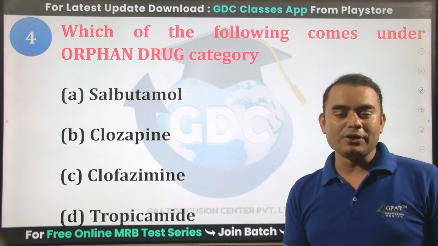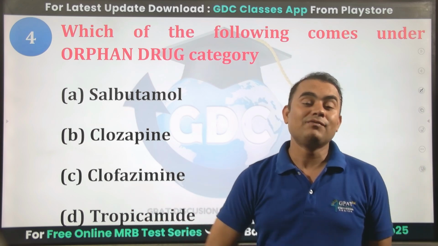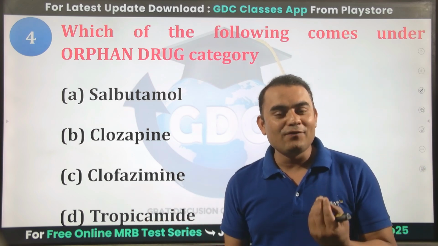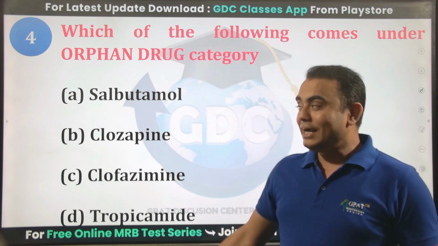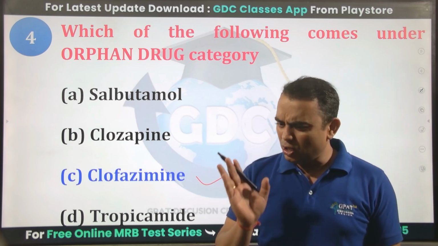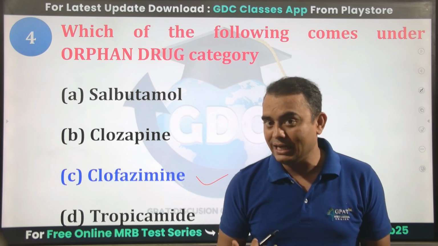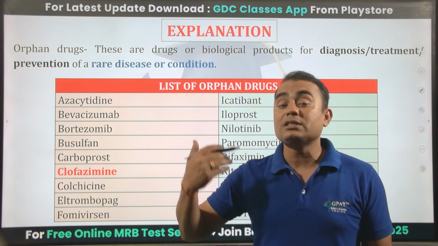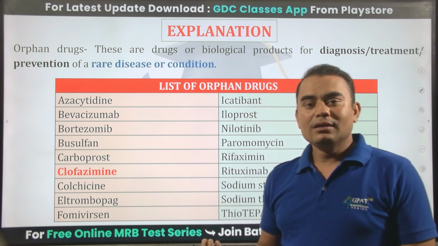Next we have rifabutin, rifapentine, rituximab. DDLZ means digoxin antibody, liothyronine, fomepizole, amphotericin B, azacitidine, nilotinib. These are the different drugs. Under these classes, clofazimine is called an orphan drug. Why? Because orphan drugs are used to treat or diagnose rare diseases. Clofazimine is mainly used in lepra reaction, which is also a rare disease.